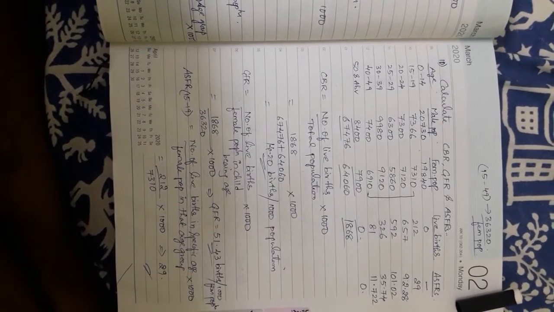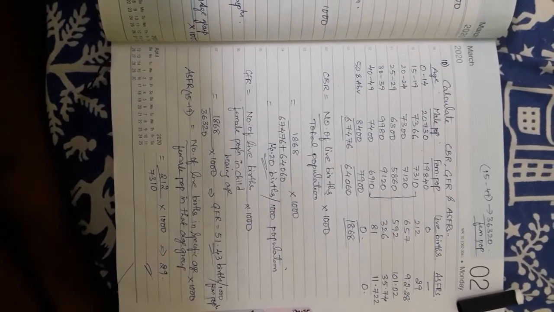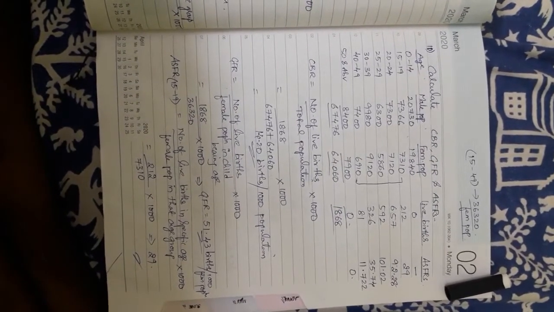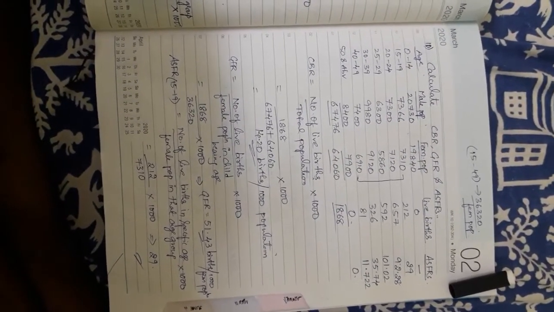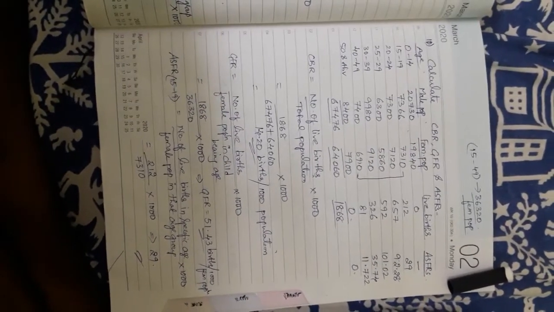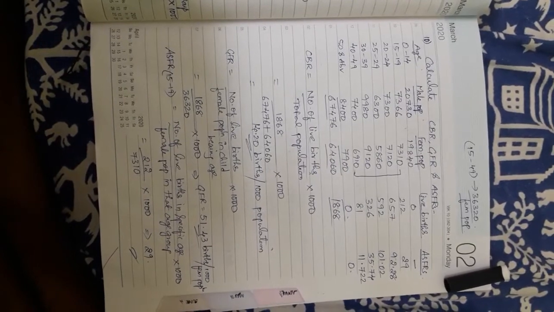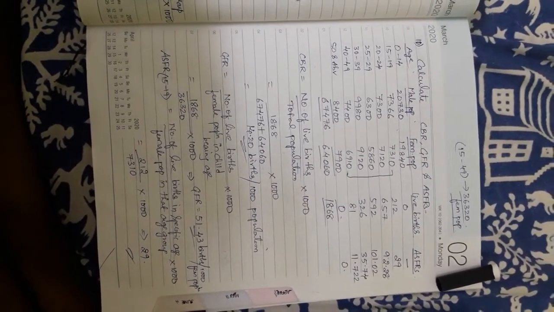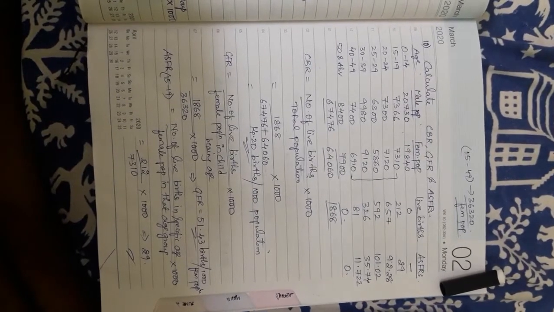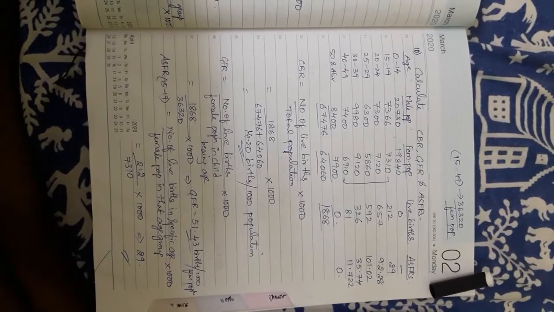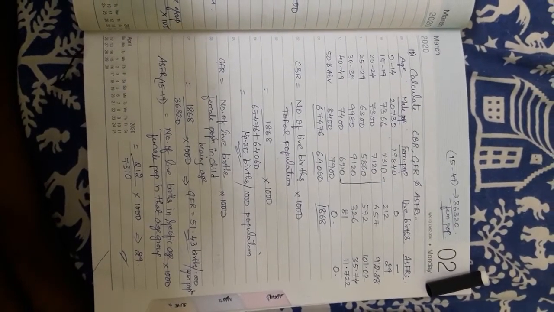For the 15 to 19 age group, ASFR is the number of live births in the specific age group divided by the female population in that age group, multiplied by 1000. So only 212 divided by 7310 into 1000, you will be getting 29. Then the remaining you can directly calculate from your scientific calculator. 657 divided by 7120 into 1000, you will be getting 92.28.